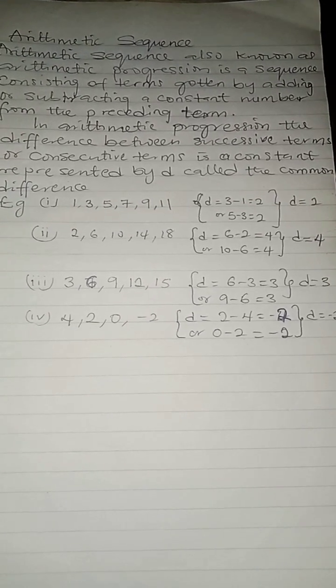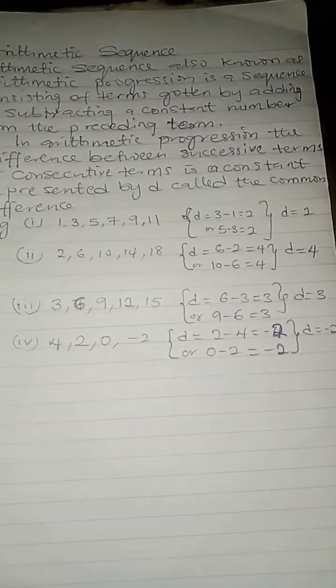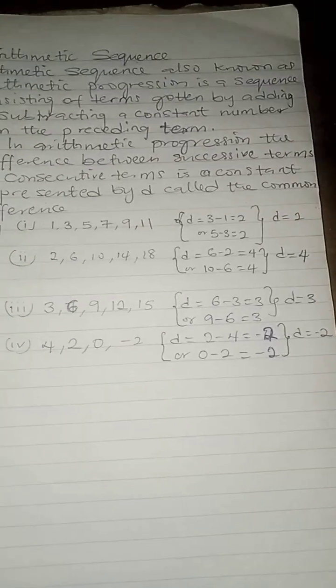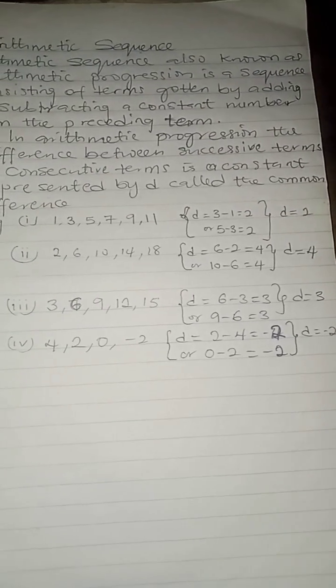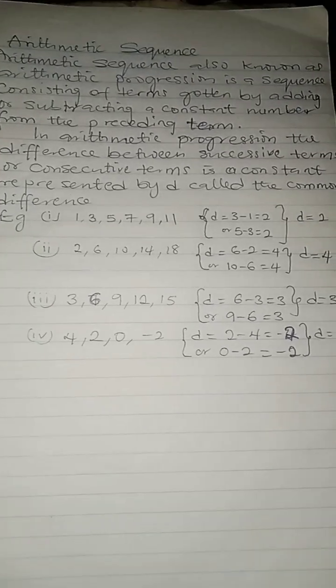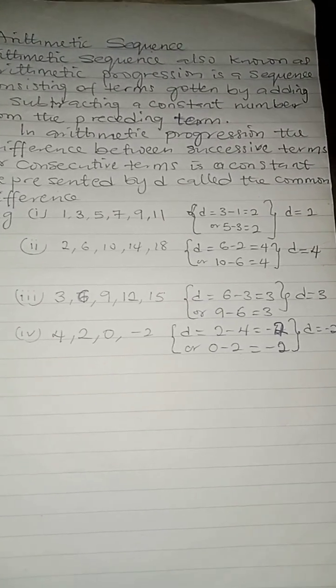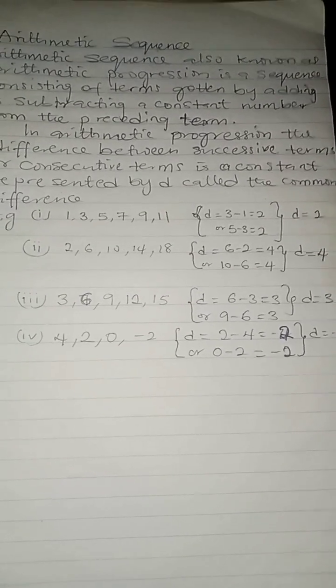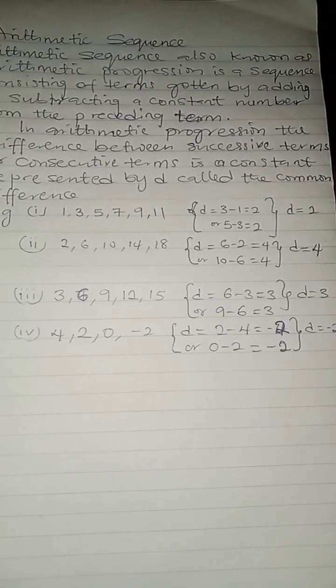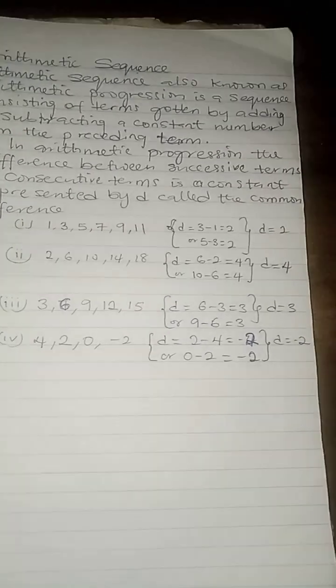We are still discussing the common difference. Take note, when we have values like 3, 6, 9, 12, 15, you say 6 minus 3 is going to give you 3. So D, which is our common difference, is 3. Then we have 4, 2, 0, minus 2. 2 minus 4 will give us minus 2. That is to say that our common difference here is minus 2.